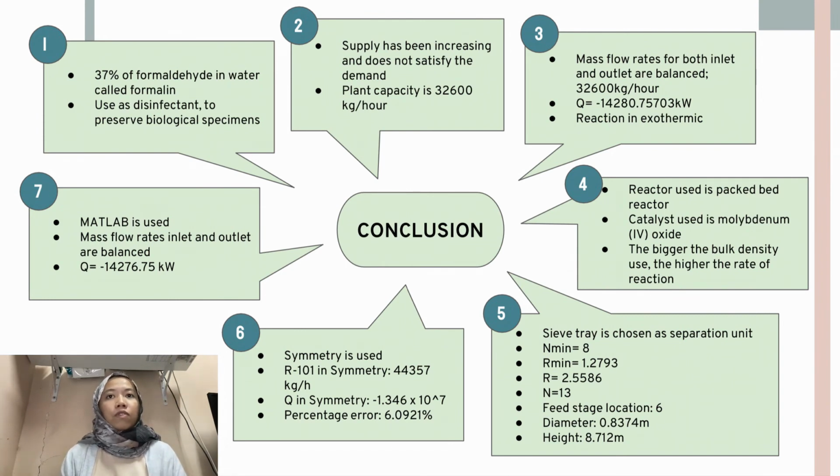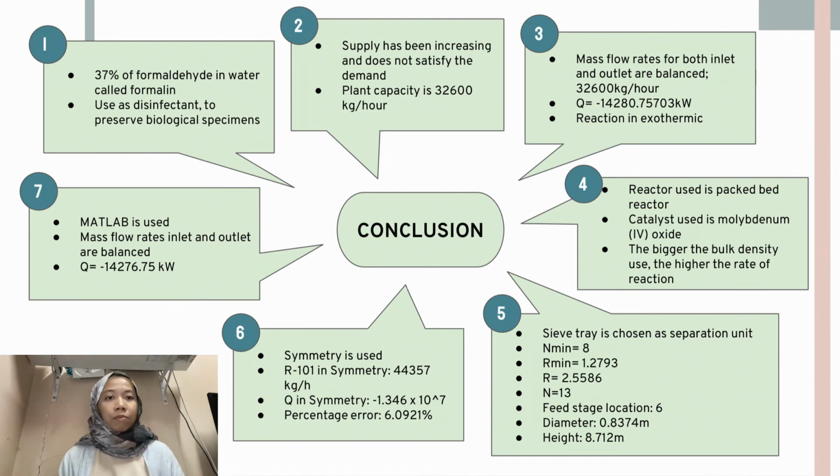The mass flow rates for both inlet and outlet are balanced with 32,600 kg per hour, same with our plant capacity. And for energy balance, Q that we get from R101 is negative 14,280.75703 kilowatt. Since the sign is negative, we can conclude that the reaction in R101 is exothermic. The reactor used in this production is a packed bed reactor. As for catalyst, molybdenum oxide is chosen to be the catalyst in the reaction. So we can conclude that the bigger the bulk density used, the higher the rate of reaction.